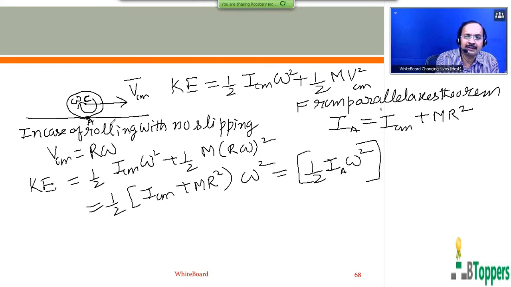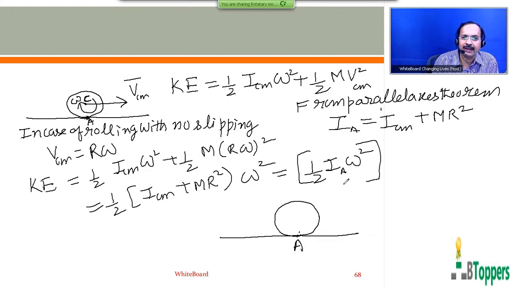That means the combined translational and rotational motions of the body which rolls with no slipping can be considered as equivalent to pure rotational motion about the instantaneous horizontal axis passing through the points of contact. I subscript A represents the moment of inertia of the rolling body about the instantaneous axis.